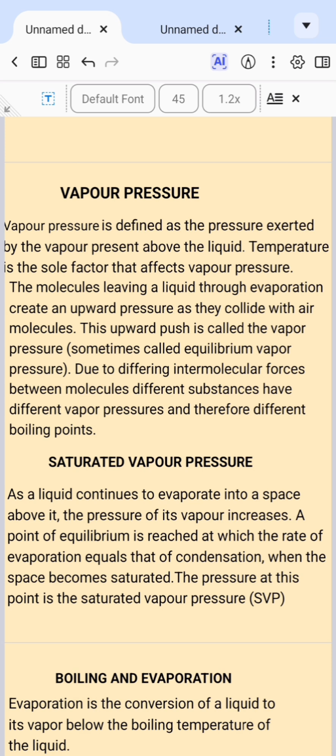So these bonds break loose, and the particles gain energy, which is called kinetic energy. Kinetic energy is the energy possessed by a body in motion, that is, a body that is moving, and this is directly proportional to temperature. That is, anytime there's an increase in temperature, there will be an increase in kinetic energy.